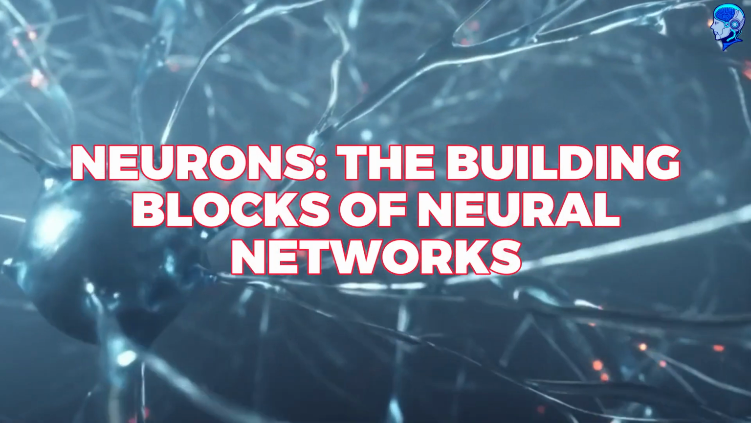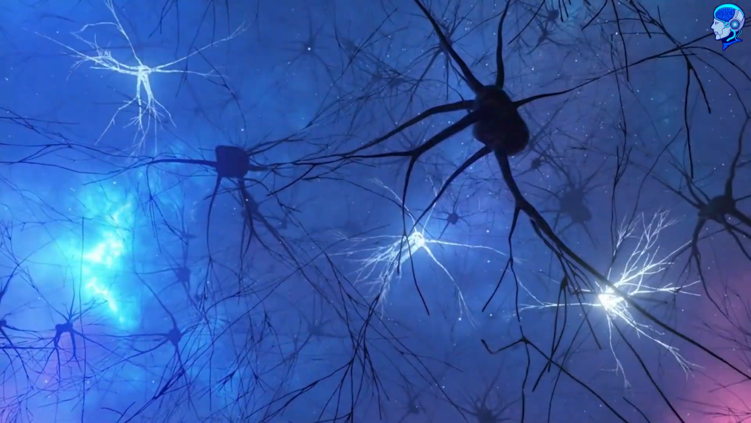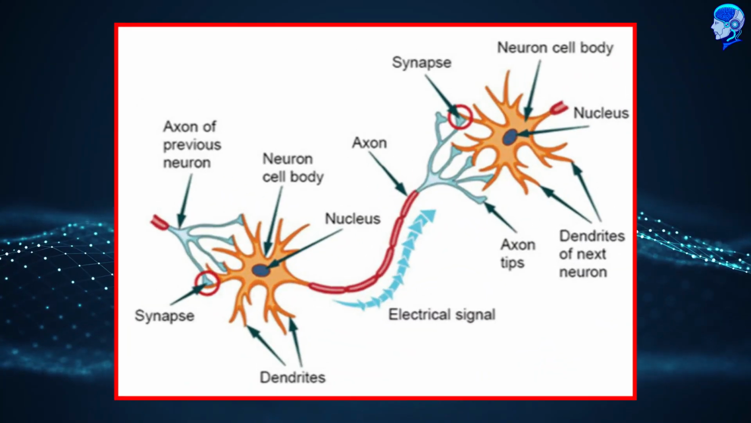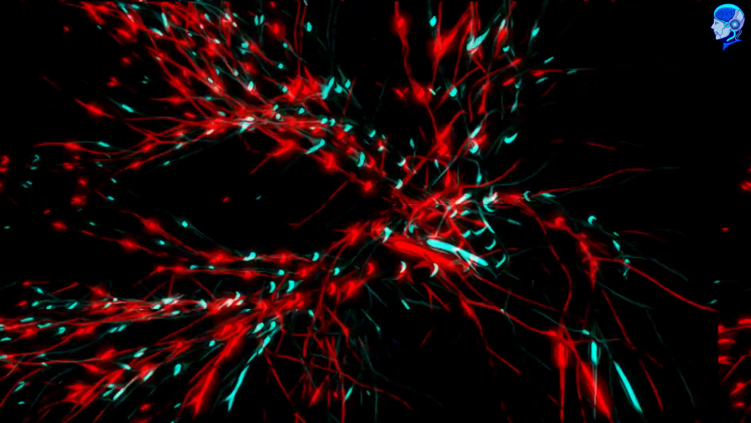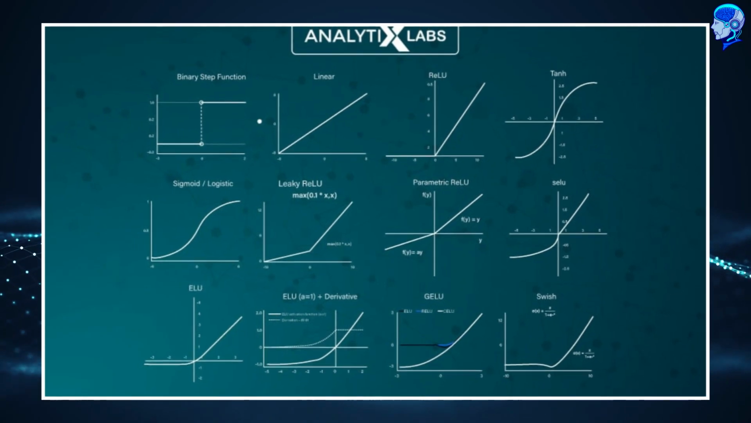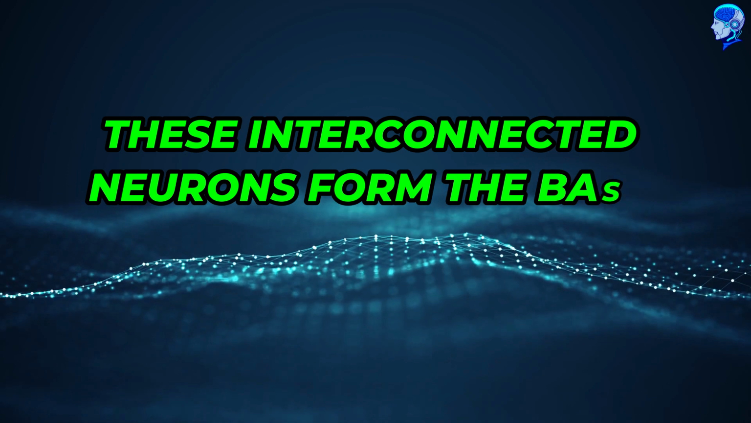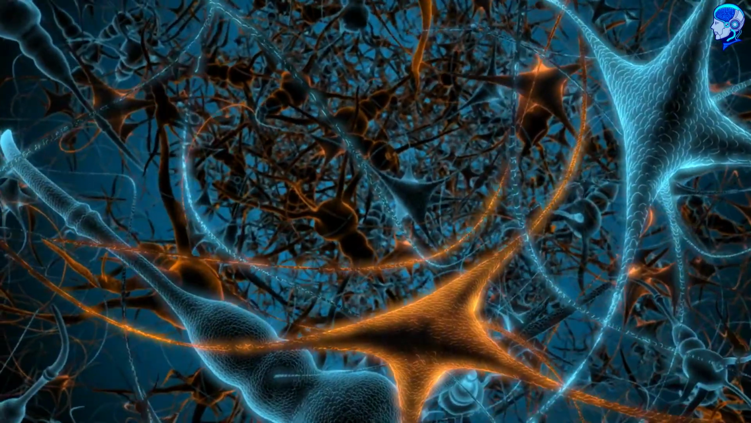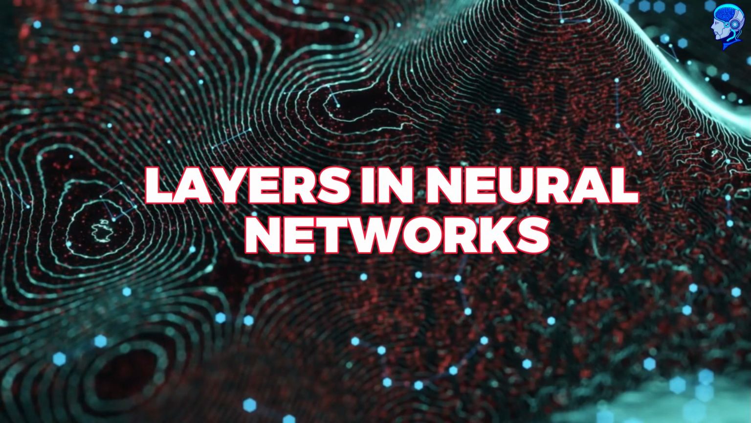Neurons, the building blocks of neural networks. Neurons are the fundamental units of neural networks, inspired by their biological counterparts. Each neuron receives input signals from connected neurons or external sources, processes them using weighted connections, and produces an output signal based on an activation function. These interconnected neurons form the basis of information processing in neural networks, enabling them to learn complex patterns and relationships from data.